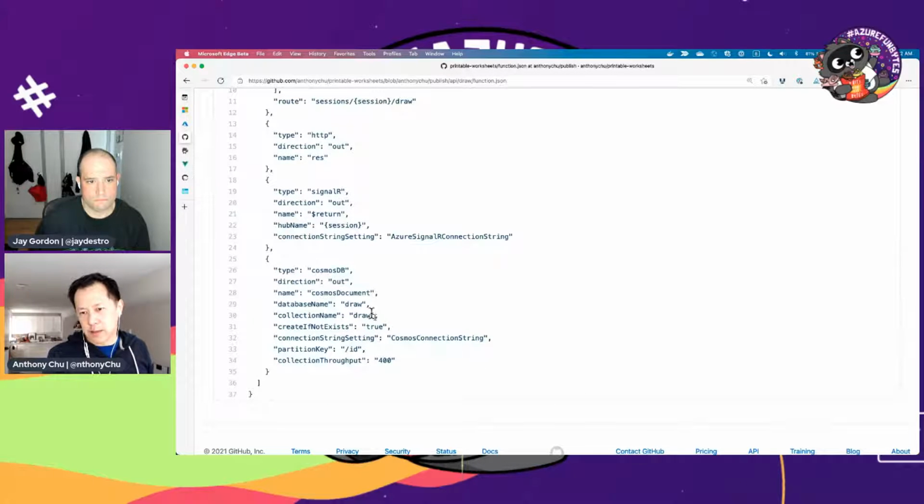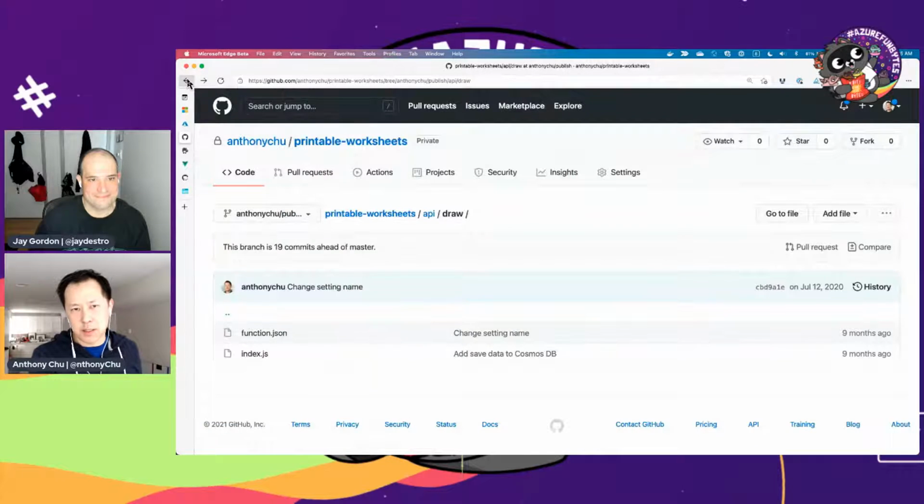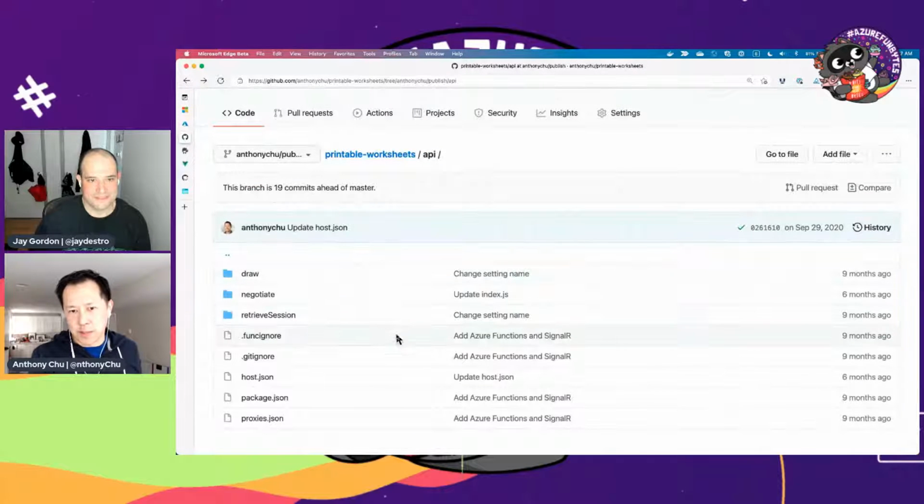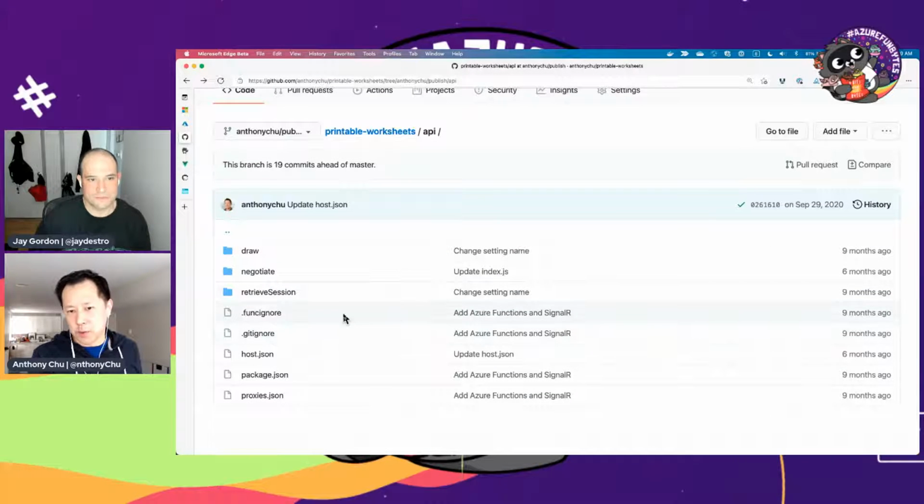And this one says whatever I pass off to this Cosmos DB thing, send it off to Cosmos DB. So really, some JSON and a couple lines of code is all it took to write out that data and also broadcast it.